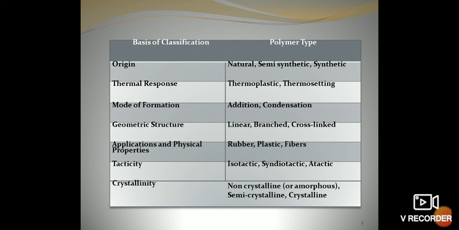Tacticity: the polymer may be isotactic, syndiotactic, or atactic. And looking at crystallinity, the polymer may be non-crystalline or amorphous, or semi-crystalline, or crystalline. So, three different kinds of polymers are there depending on this property.